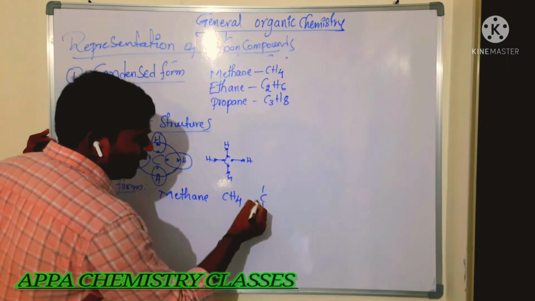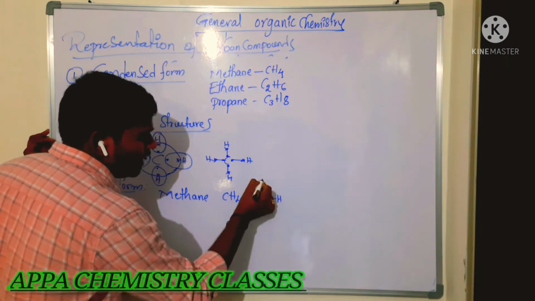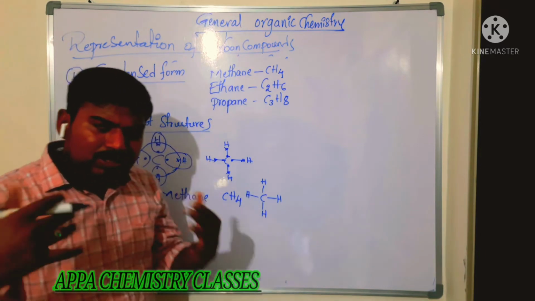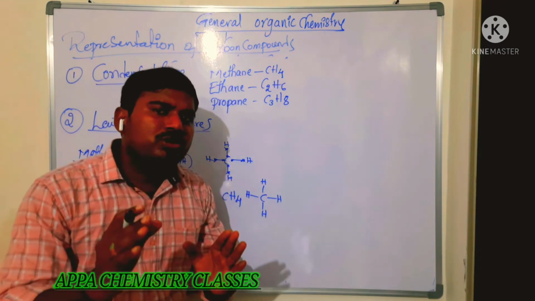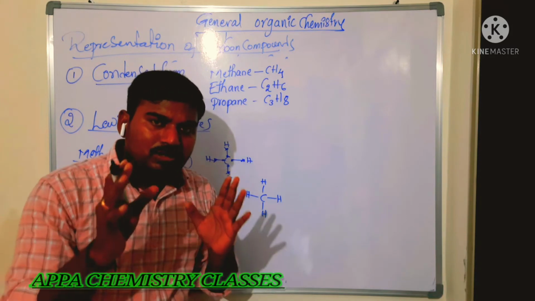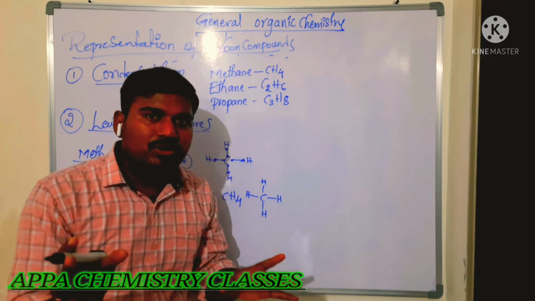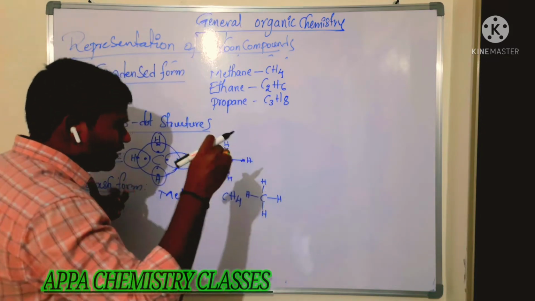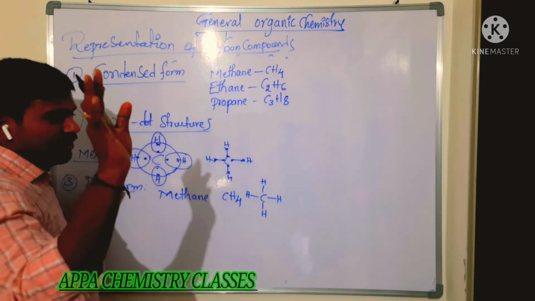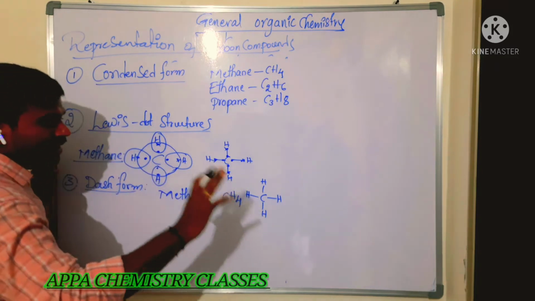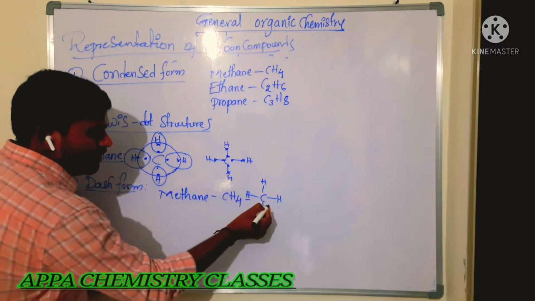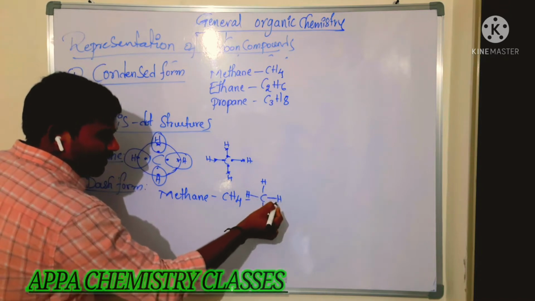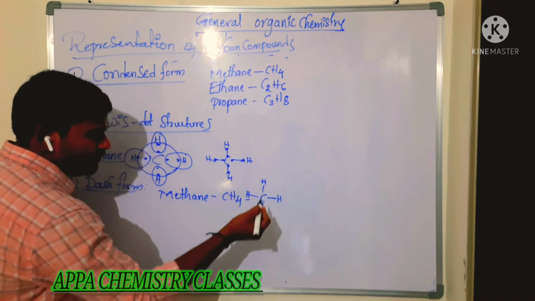Between the carbon and hydrogen, we have to write 4 dashes. Always remember, whatever the compound, the carbon should get 4 bonds. If you are not writing 4 bonds, that structure is incorrect, that carbon compound does not exist at all. We have to satisfy carbon tetravalency. It is called dash form. We are representing the line between the atoms, so that line indicates the bond.